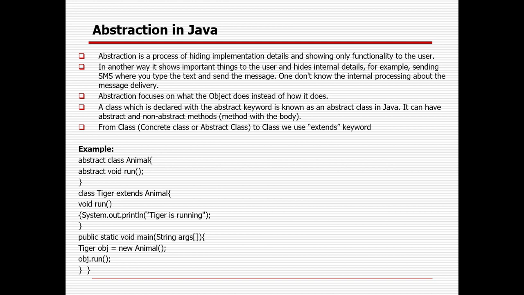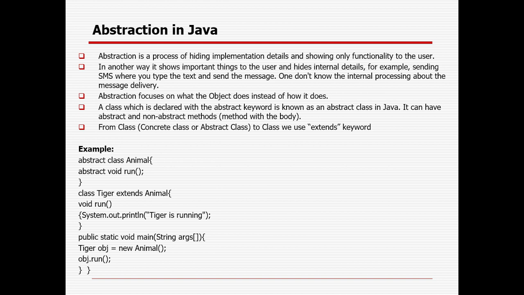Then the next one is abstraction, which is also a concept from the Java OOPs concepts. Abstraction is the process of hiding implementation detail and showing the functionality to the user, right? One example I have tried to give here. Suppose you are working with your mobile, laptop or desktop, and you are pressing something from your keyboard or mobile keyboard, and you are performing some actions.